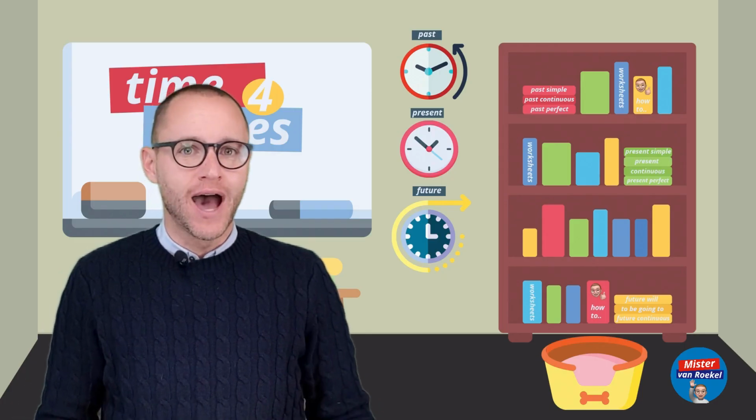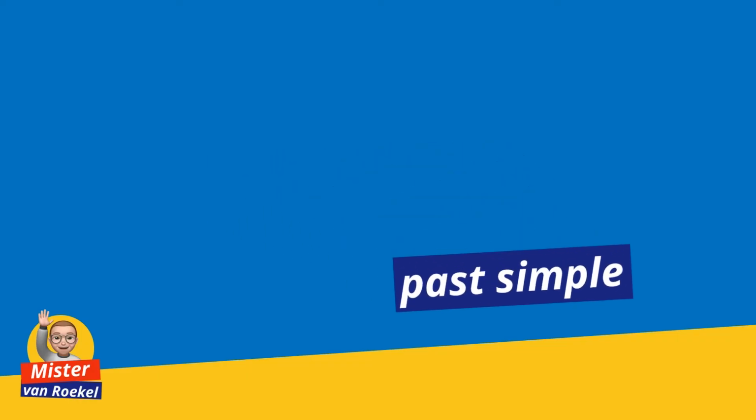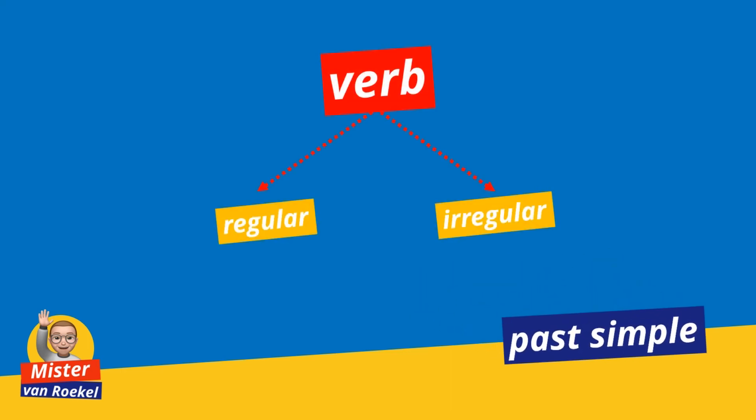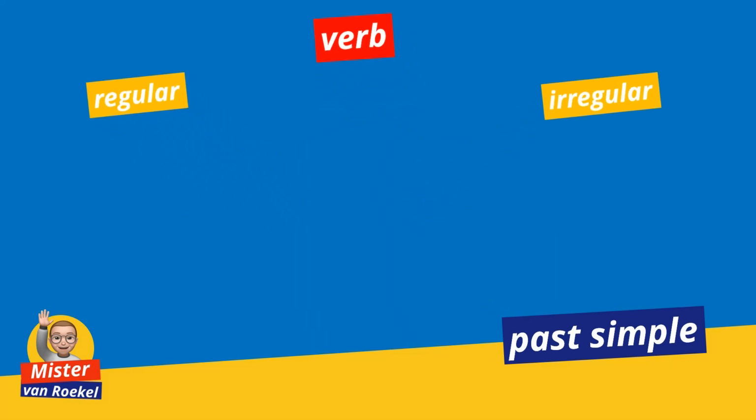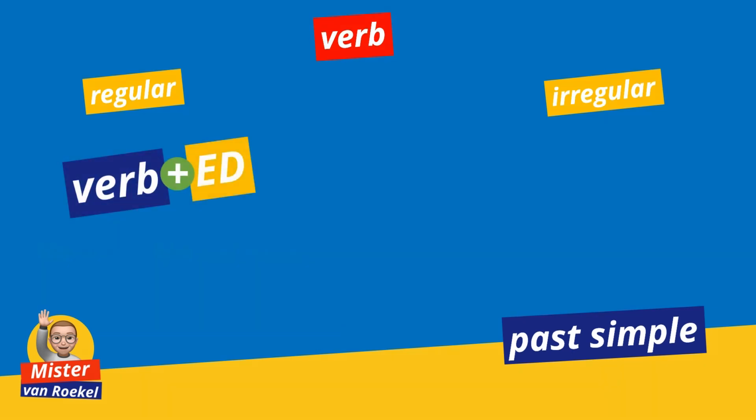And last but not least, how to use the past simple. The past simple is not always simple because it uses two different kinds of verbs. Sorry. You have a regular verb and an irregular verb. An irregular verb wants to be special, so it follows its own rules. Let's take a look. When you have to use a regular verb in the past, you add ed, also known as our good friend Ed, behind the regular verb. In the example sentence, the verb is visit. You add ed and you get she visited him last week. In this sentence, the past simple clue is last week, just so you know.